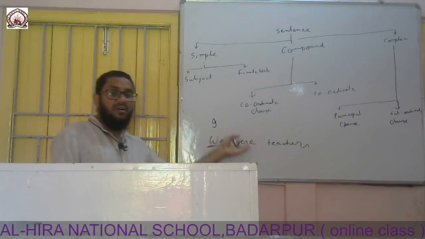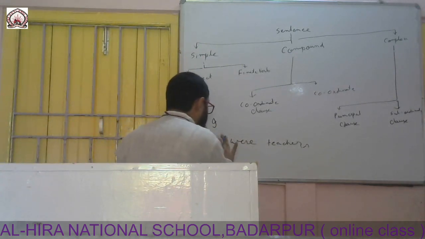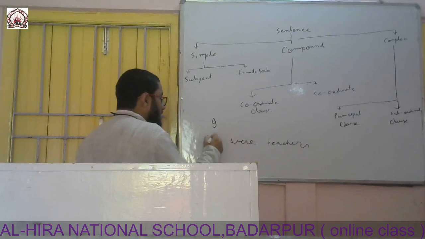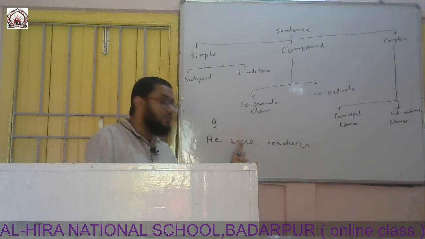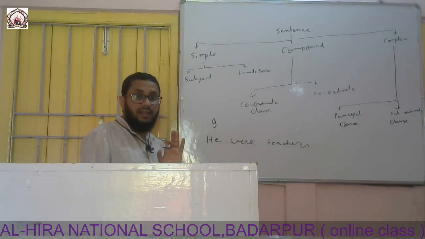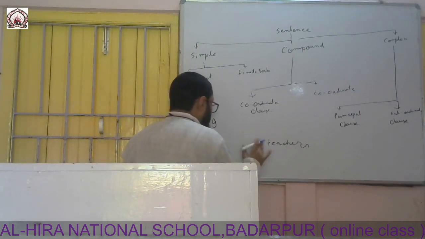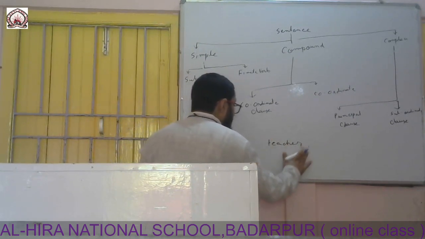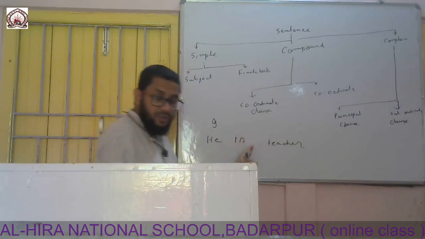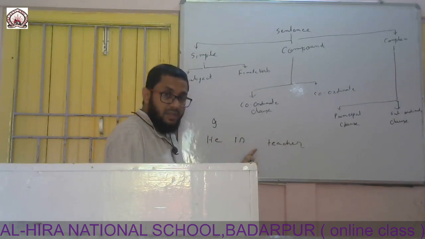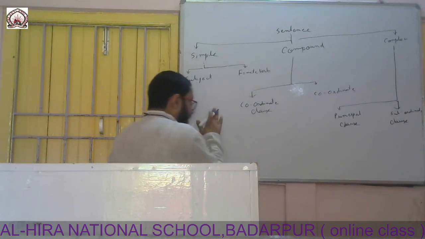Now if we change the person, for example, instead of we, if we use he, then along with he we cannot use this auxiliary verb. We are changing: he is a teacher. Person has been changed, verb also has been changed. Hope you have understood.